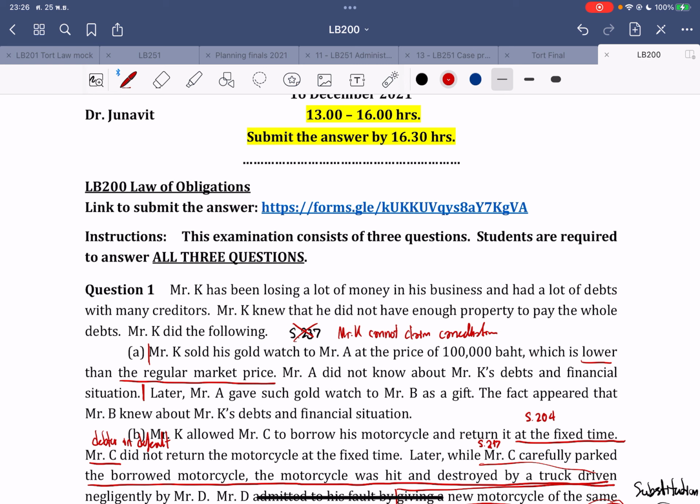And later, even though Mr. A gave the gold watch to Mr. B as a gift, and Mr. B knew Mr. K's debt and financial situation, that is not the point related to the cancellation anymore. Because now Mr. A already received the ownership over the property through the sale contract, according to section 458, and he has the right to dispose of the property, including to give it away, according to section 1336 here.